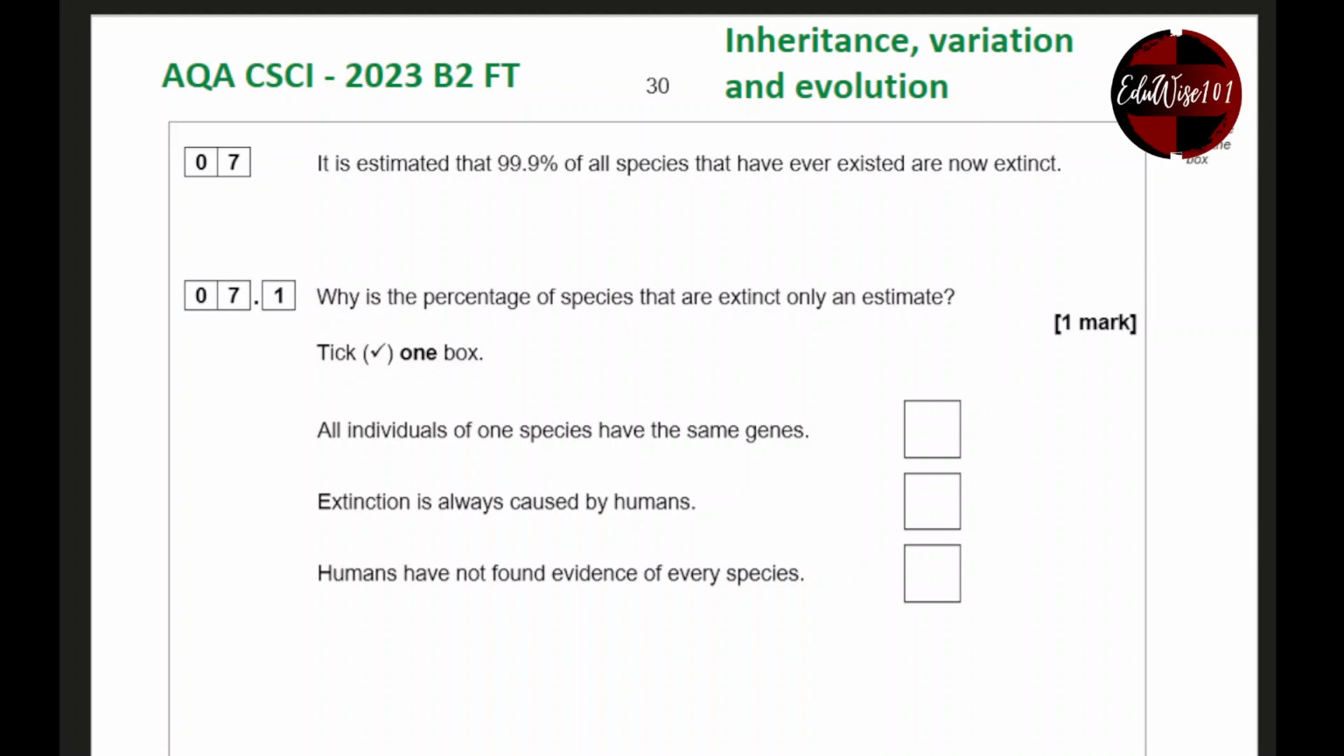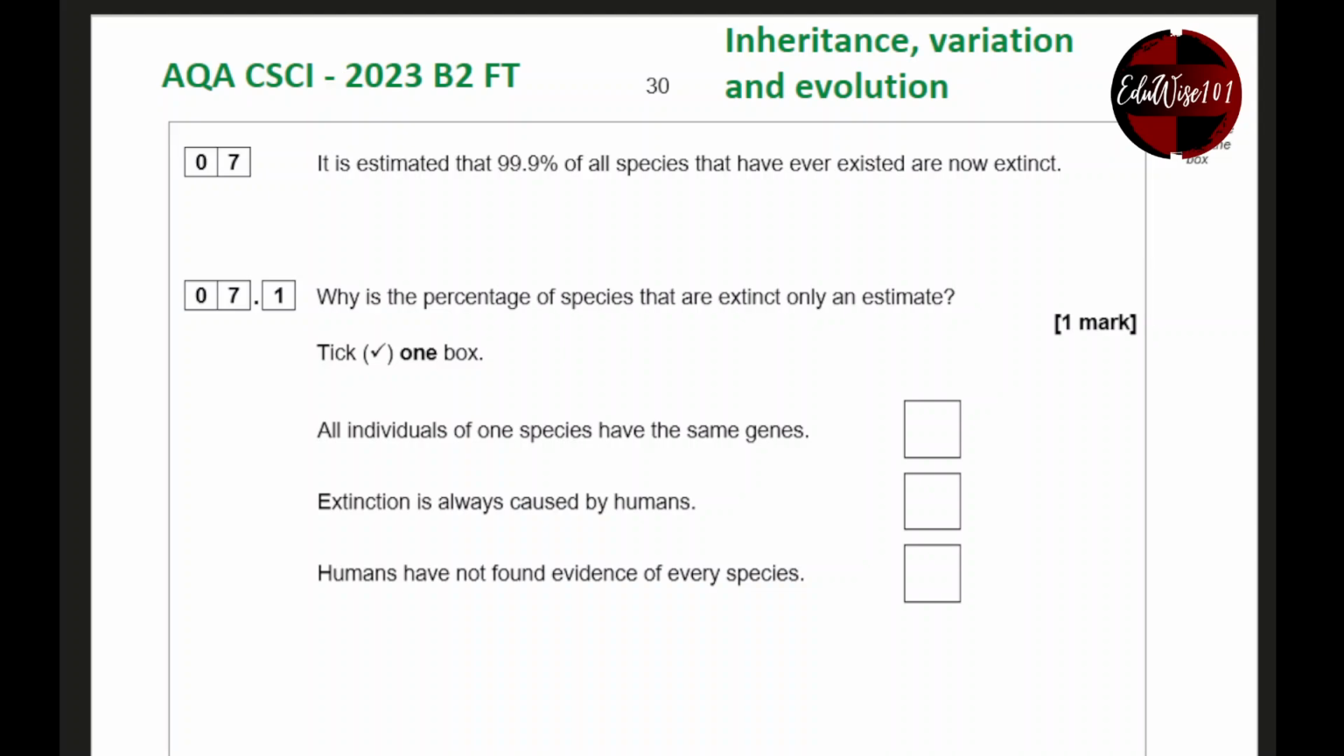In this video, I'm going to go through the AQA Combined Science Biology Paper 2 Foundation Tier from 2023. Question number 7 is on the topic of inheritance, variation, and evolution, mainly to do with evolution and bacterial resistance. It is estimated that 99.9% of all species that have ever lived are now extinct. Why is the percentage of species that are extinct only an estimate? How come we don't know the exact number?